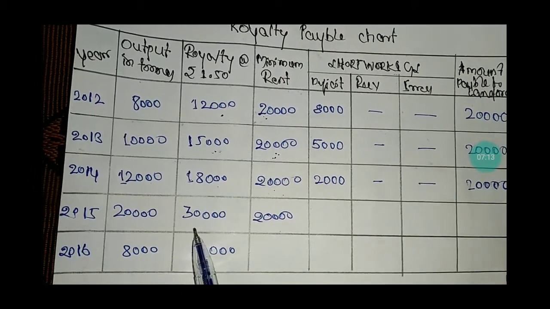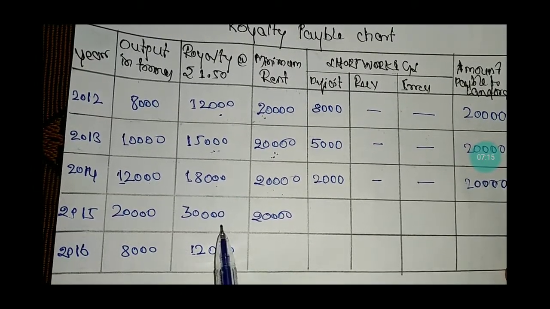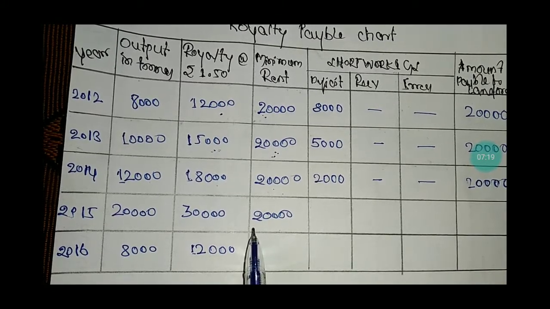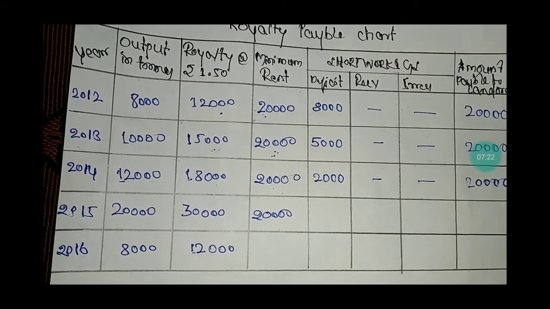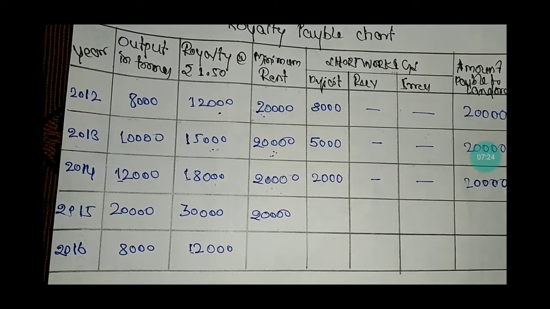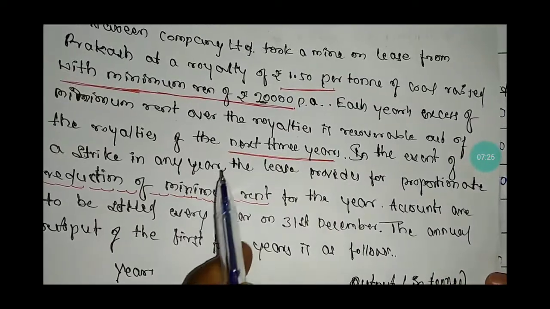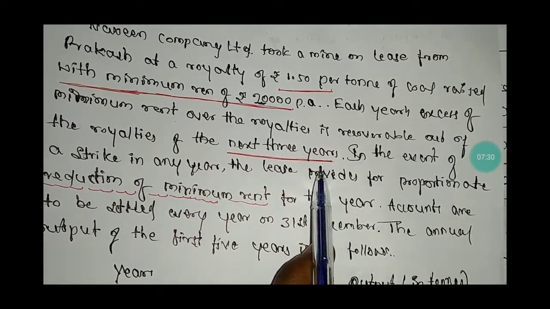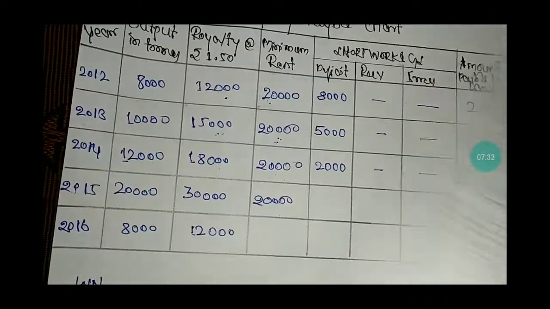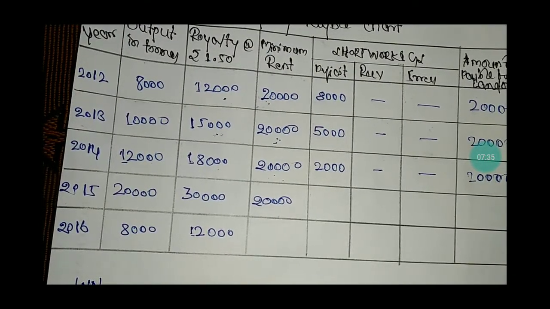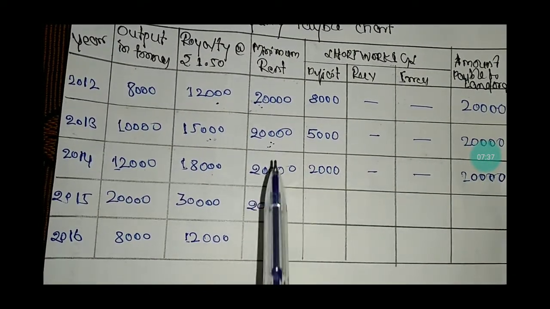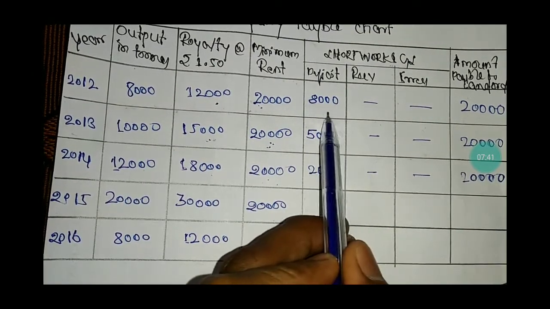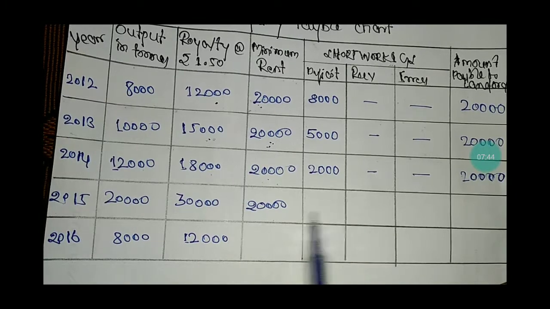because the lessee agreed to pay the minimum rent if the royalty is less than the minimum rent. So in the year 2015, the royalty is more than the minimum rent of rupees 10,000. In the problem, they say that any short working will be recovered in the next 3 years only. Out of the next 3 years, the short working of 2012 will be recovered in the year 2015.